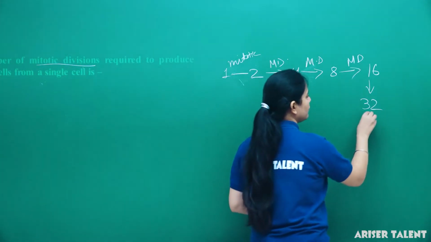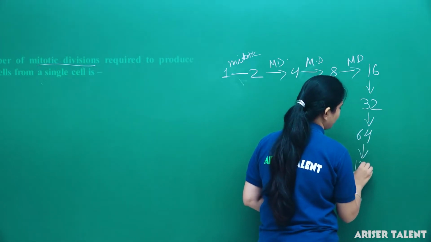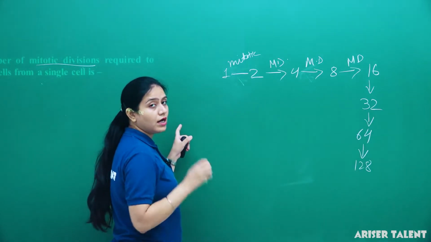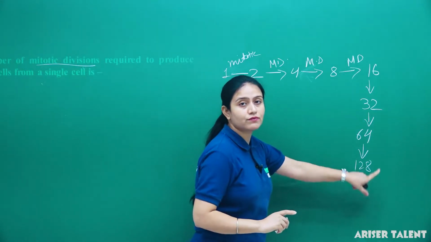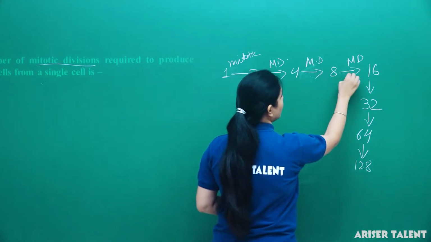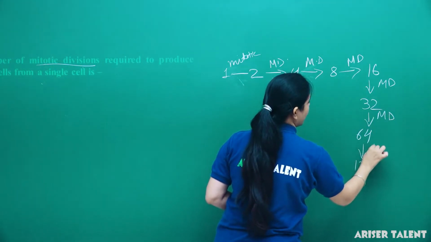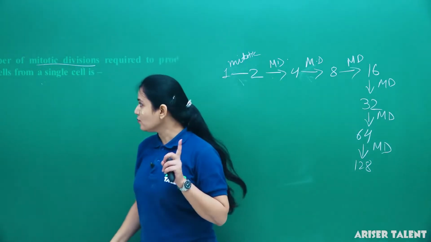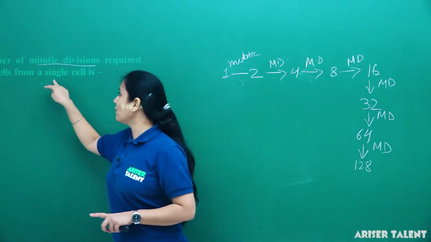Okay, and from 32 they will form 64, and then from 64 they will form 128. So here, how many mitotic divisions do we require to make 128 cells from a single cell? Then 1, 2, 3, 4, 5, 6 and 7. Clear? So, 7 mitotic divisions are needed to get 128 cells from a single cell.